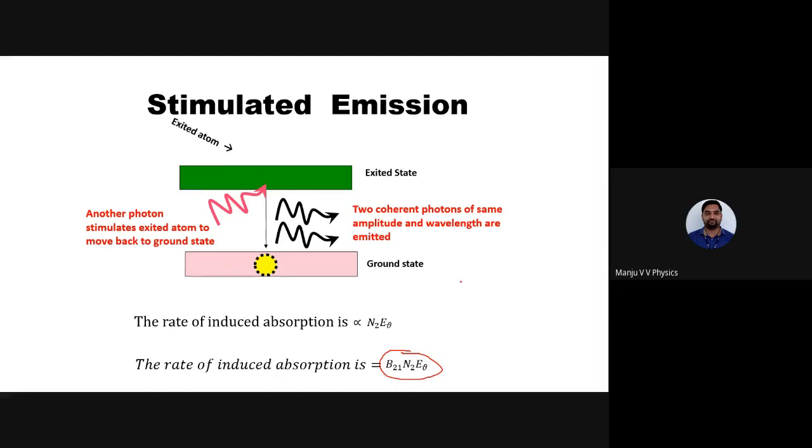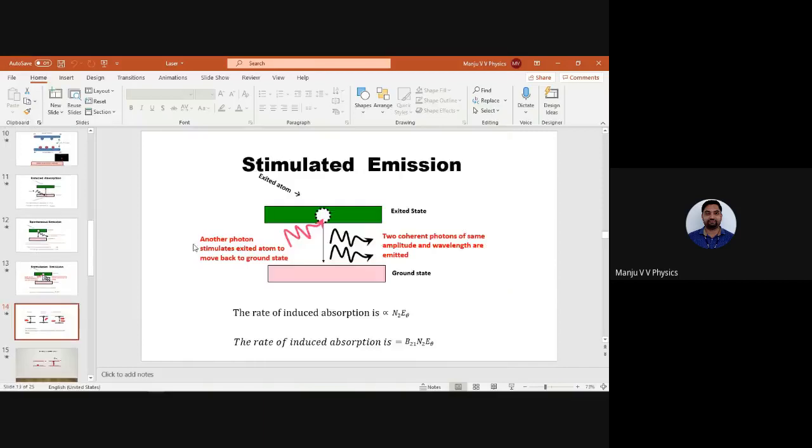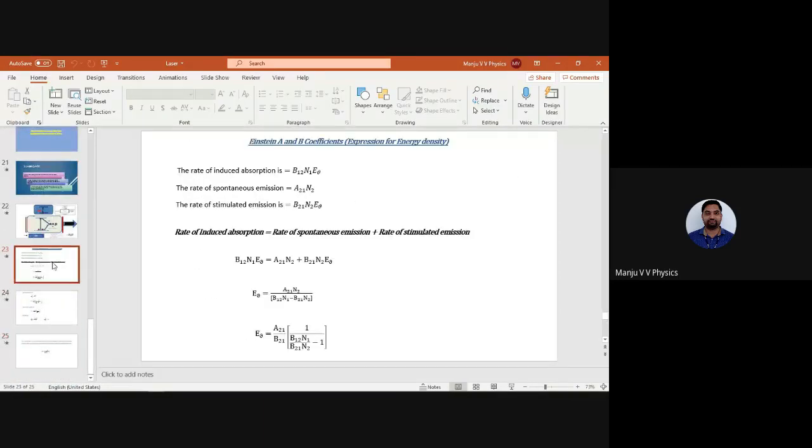According to conservation of energy, induced absorption should be equal to emission. That is, we have two emissions: stimulated emission and spontaneous emission. I'll use this equation, then I'll substitute. This is that equation. Rate of induced absorption depends on two parameters: incident energy as well as the number of atoms in the ground state. Rate of spontaneous emission does not depend on any external energy, so A21 N2. Rate of stimulated emission is B21 N2 E mu, because it depends on the number of atoms in the excited state as well as the energy you pass in order to stimulate.